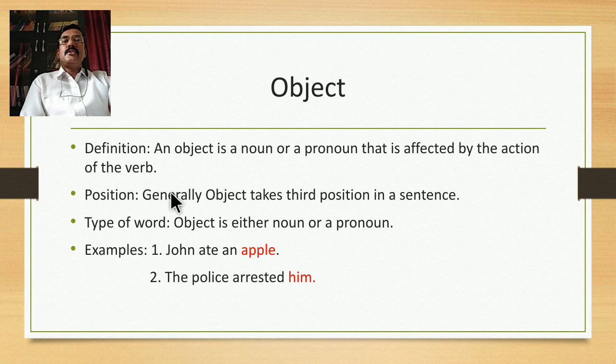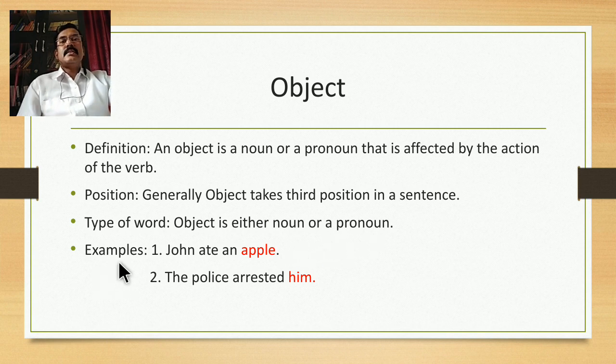The position of object is, object generally takes third position in a simple sentence. So it comes after the verb. And what type of word is an object? It is either a noun or a pronoun. So object can be a noun also, object can be a pronoun also.